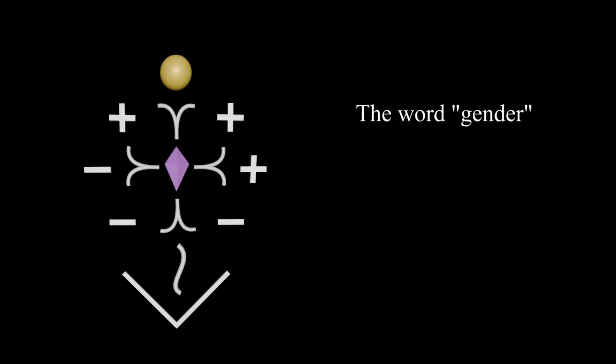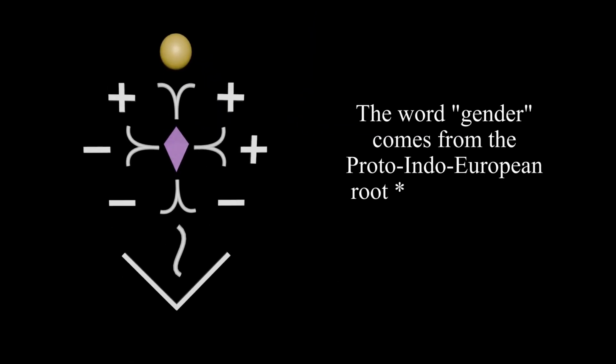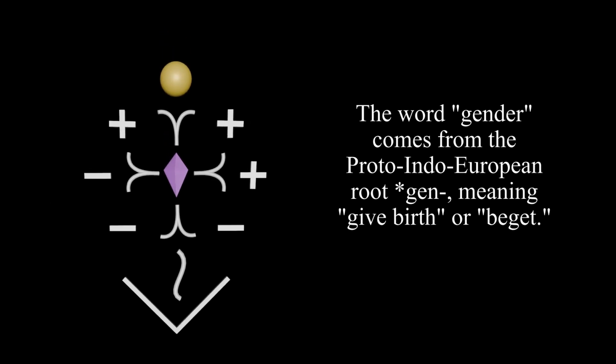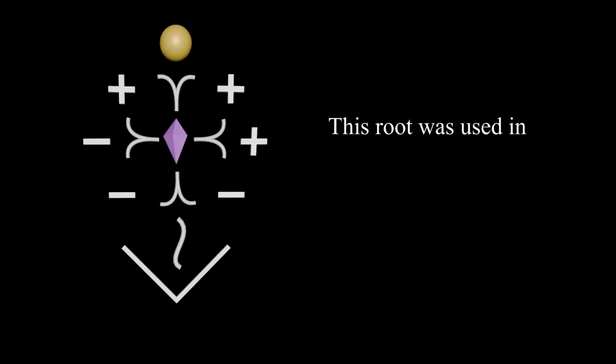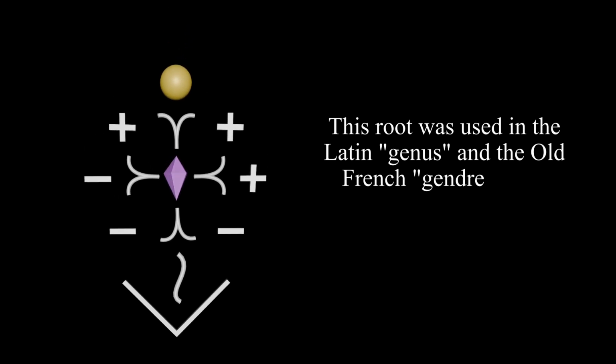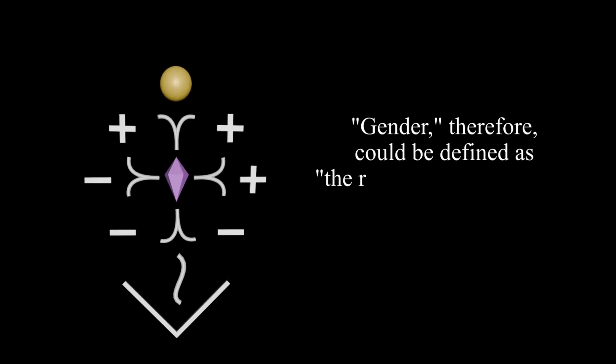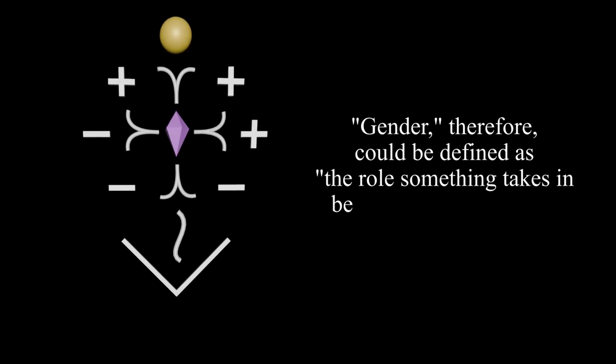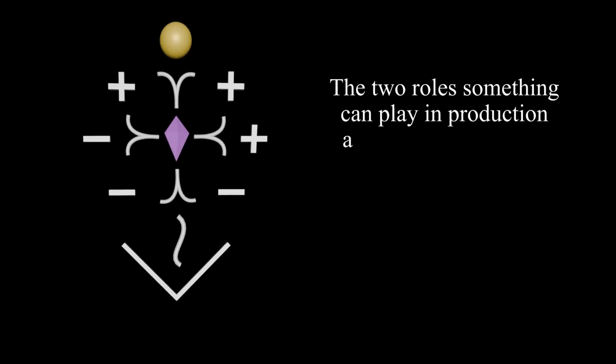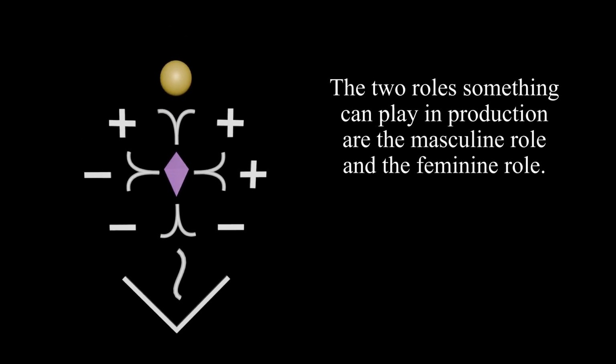The word gender comes from the Proto-Indo-European root gen, meaning give birth or beget. This root was used in the Latin genus and the Old French gendre, both meaning kind. Gender, therefore, could be defined as the role something takes in begetting or producing. The two roles something can play in production are the masculine role and the feminine role.